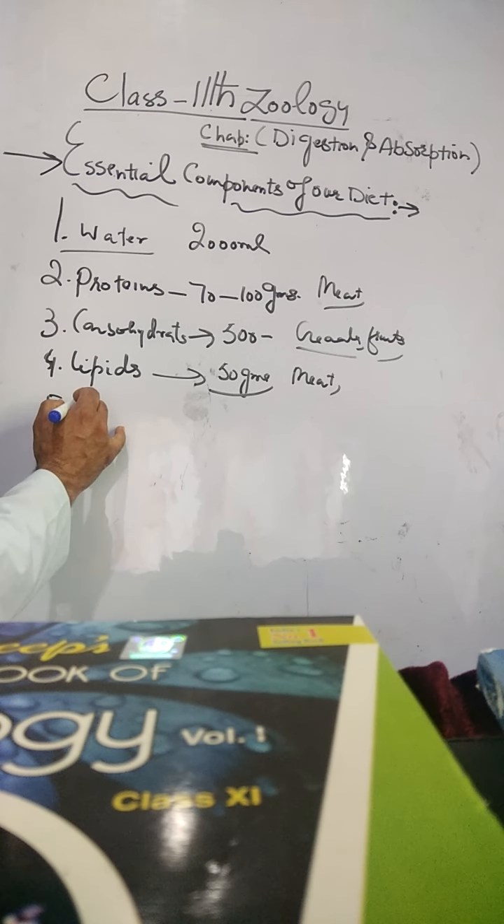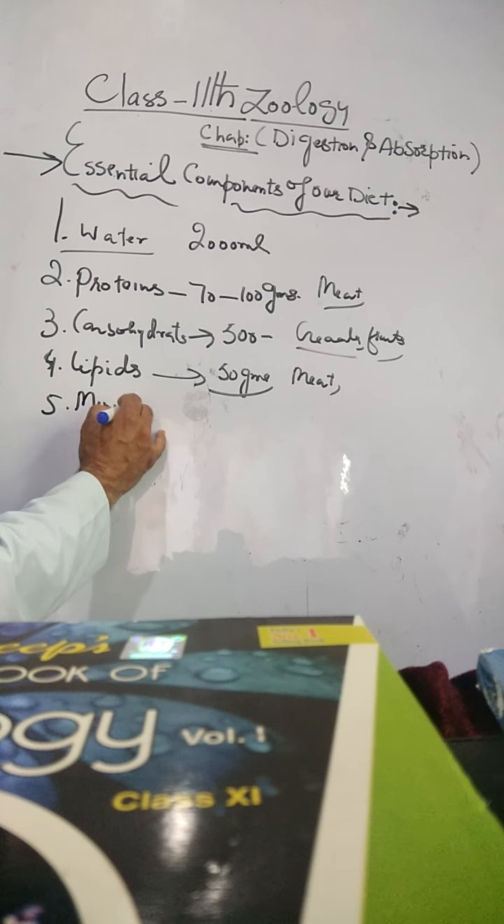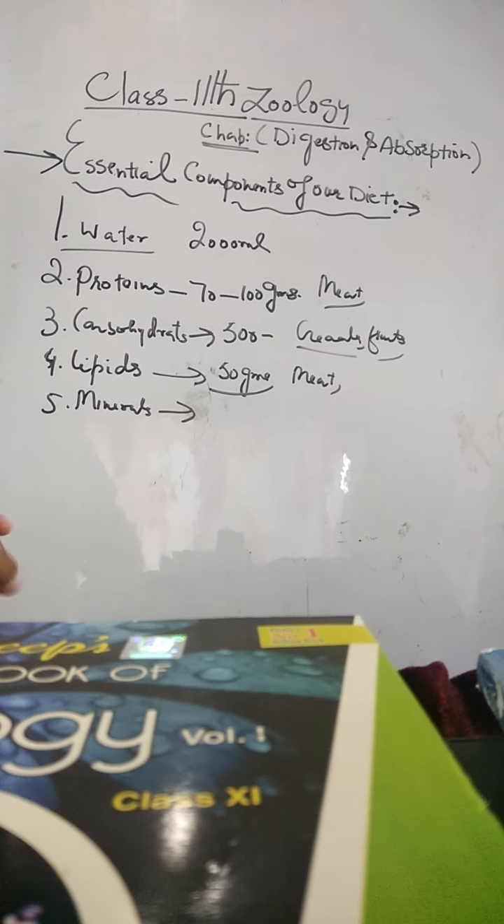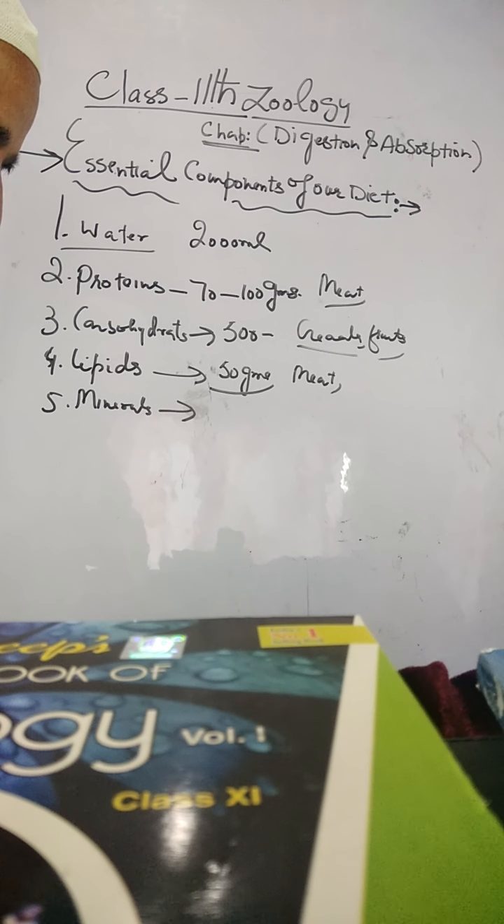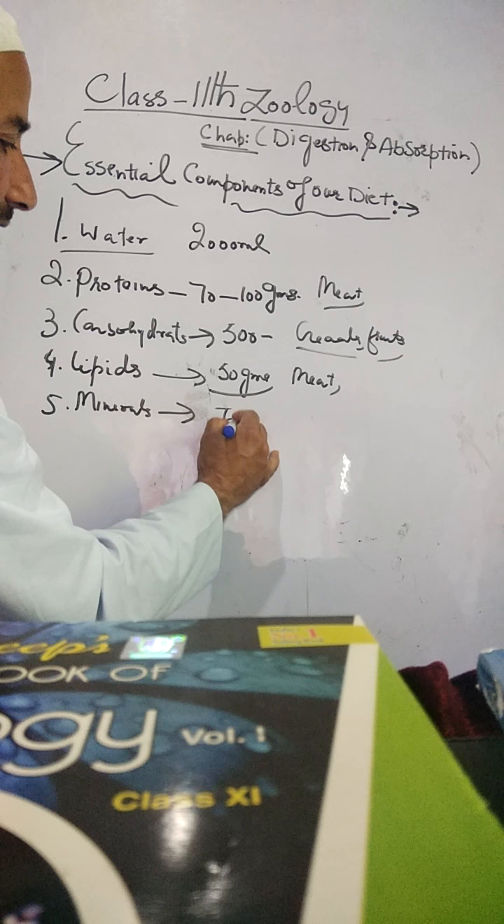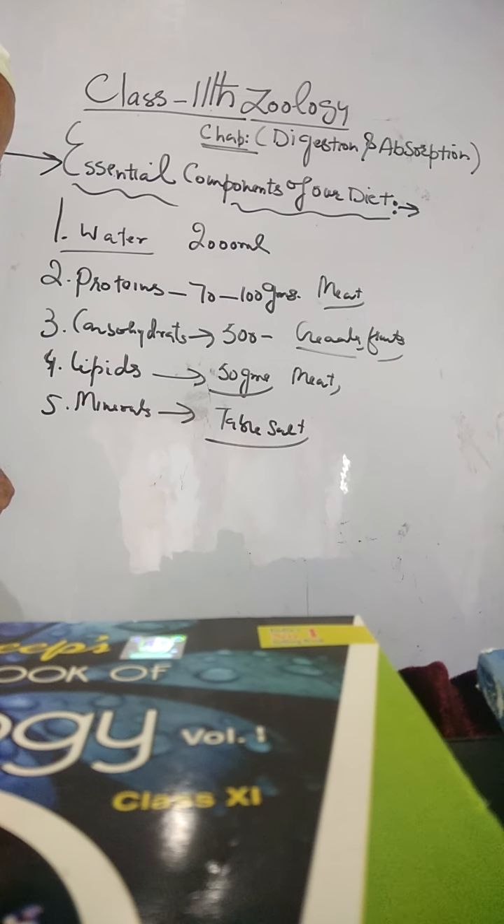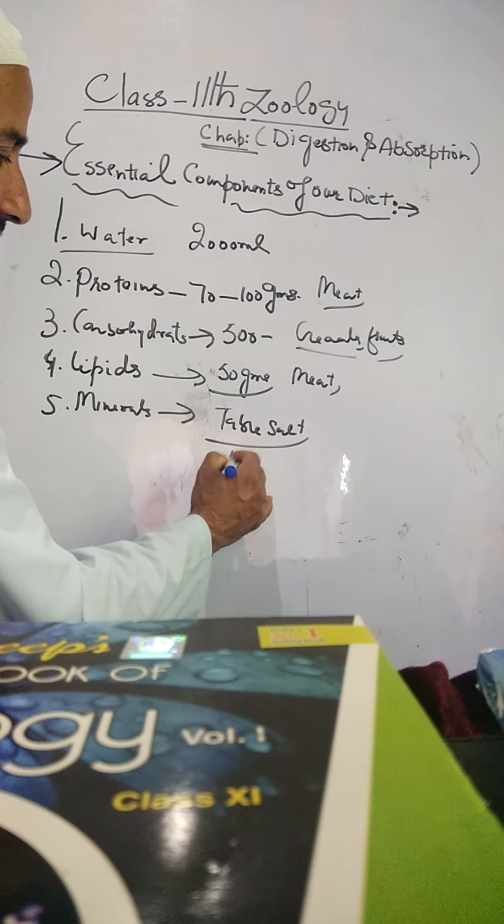One more requirement is there. We need minerals in our diet. Minerals are the salts. For example, sodium, potassium, iron, iodine, calcium, phosphorus, magnesium, zinc, manganese, copper, cobalt, fluorine, and molybdenum. The source of these minerals is the table salt. Table salt is the source of sodium. Vegetables are the source of sodium. Vegetables are the source of potassium also.